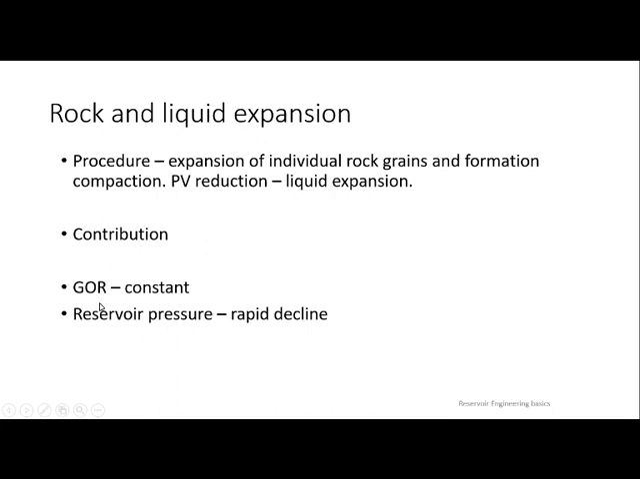GOR represents gas oil ratio. Gas oil ratio means gas to oil ratio. Per 1 barrel of oil production, how many cubic feet of gas is produced. That is the definition of gas oil ratio. So for 1 unit of oil produced, how much gas is produced with it. Imagine that you are producing 1 barrel of oil, which means you might be producing 1000 cubic feet of gas.